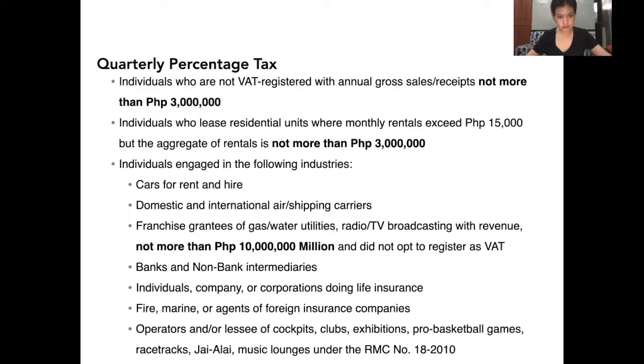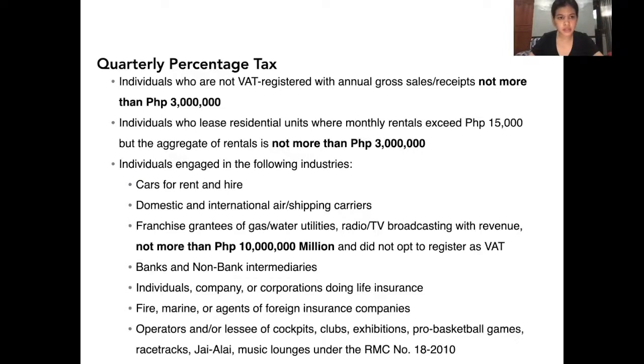Next, we have here the fire, marine, or agents of foreign insurance companies under Section 124. Lastly, we have the operators and or lessee of cockpits, night or day clubs, exhibitions, pro basketball games, racetracks, high-alay, music lounge. This belongs to amusement taxes under Section 125.